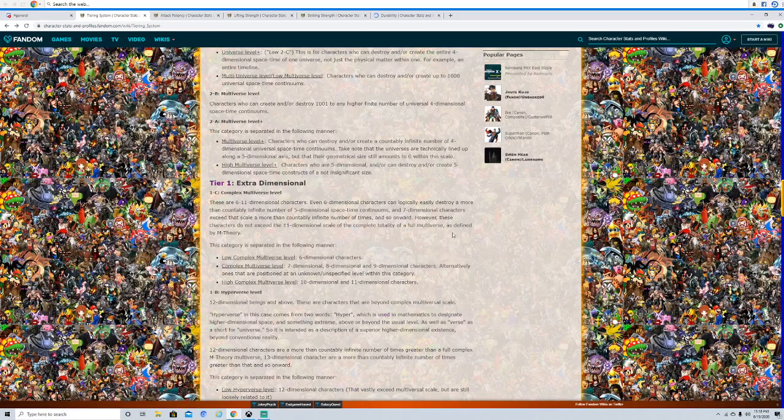Good examples of this are probably Fate characters, like Gilgamesh being stated verbatim to be able to resist 8th dimensional hacks, or complex multiversal hacks. There are versions of Vector Prime from Transformers who are complex multiversal, like 6D. People will lowball Primus and Unicron to 6D as well. But good examples of complex multiversal would be Marvel characters, Transformers characters, Fate characters. They're generally the more popular complex multiversal characters.